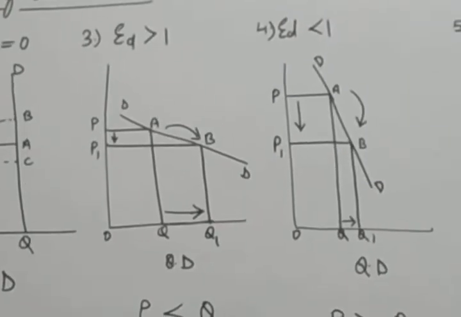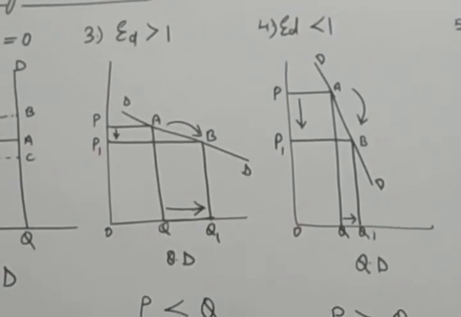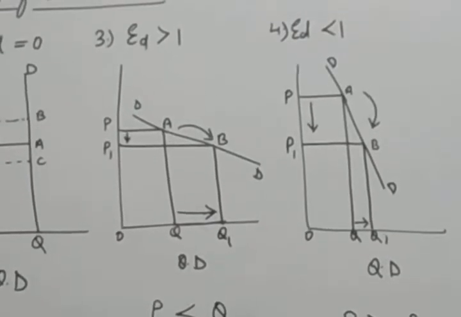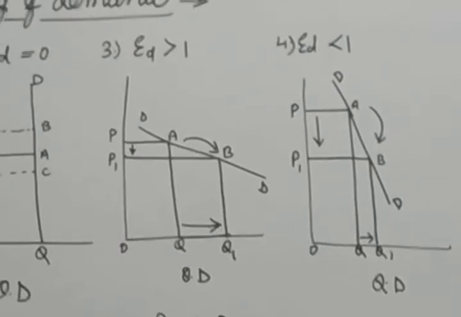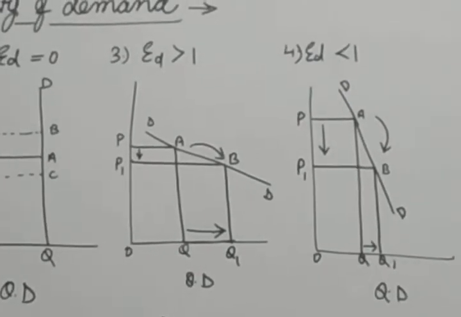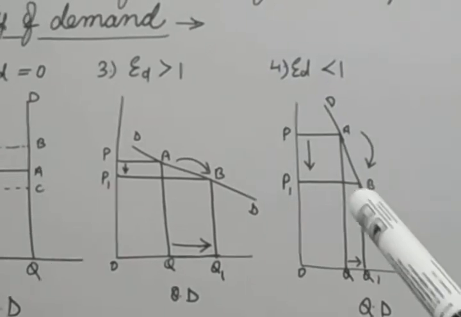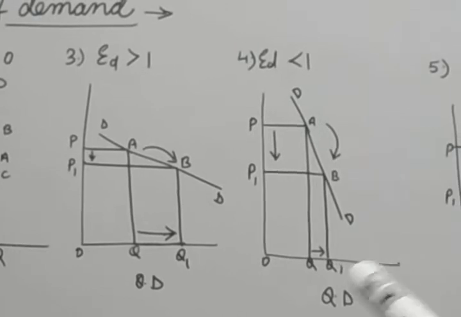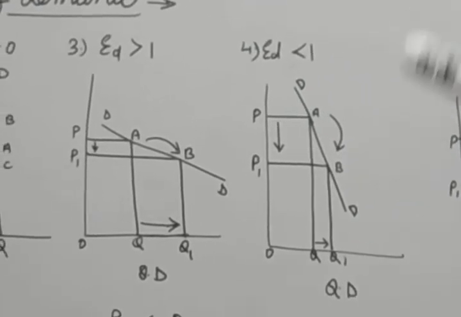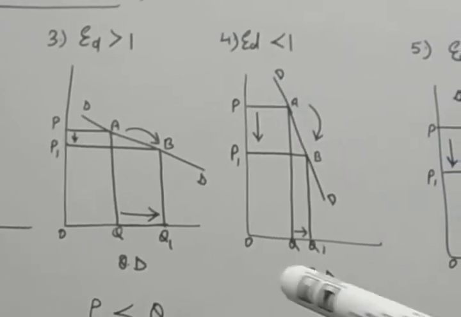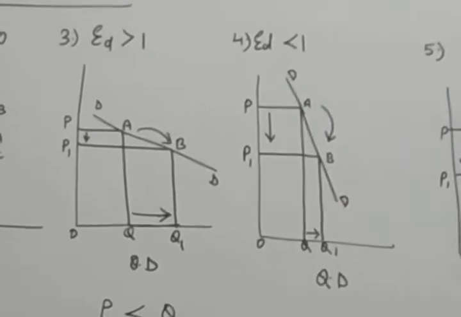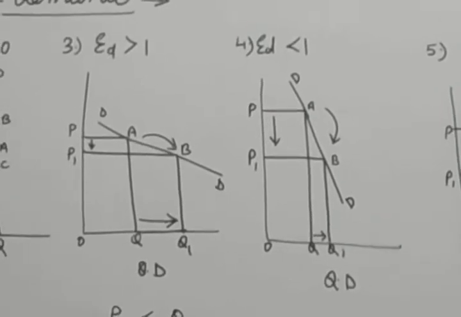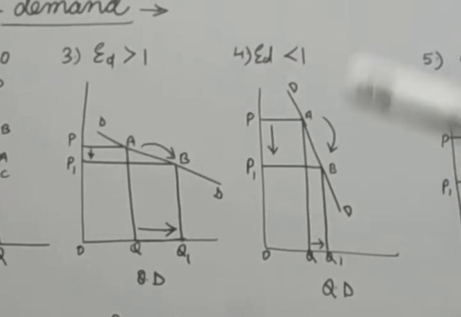And the shape of the demand curve is steeper. An example of such commodities is necessity goods like salt. If the price of salt reduces too much, then also a very small quantity of salt is going to change. Similarly, another necessity good like needle or matchbox, if their price reduces too much, then also we consume very little more. So less quantity is affected with more change in the price. Such commodities are categorized under inelastic demand.